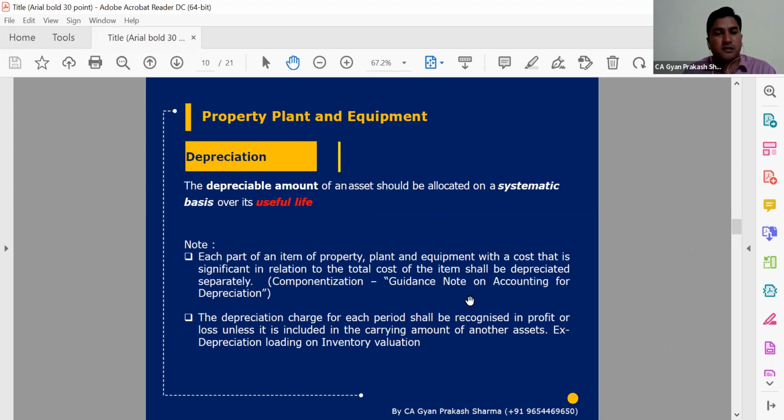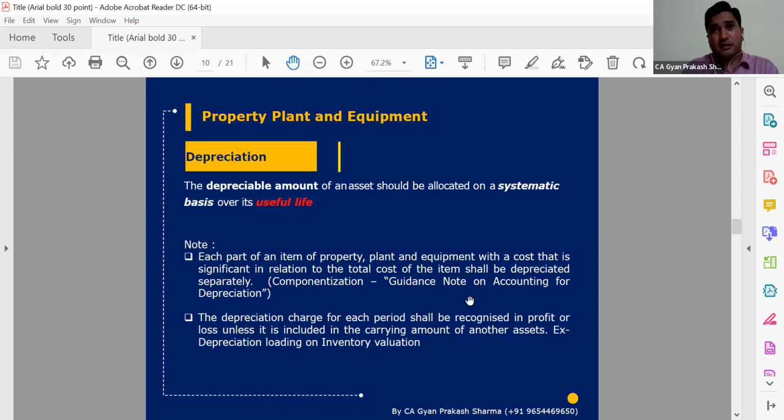Components may have a different life from the original asset, or in most cases the same life. If they have a different life, we take a different life for each component, and depreciation will be charged based on their specific life.